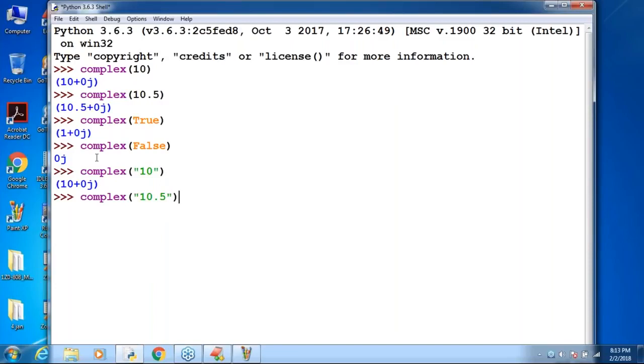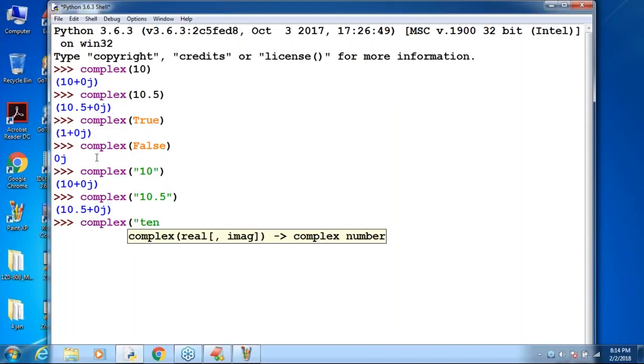Respond. What is the answer? 10.5 plus 0j. Next, I'm taking complex of '10' as a string. Are you getting complex of '10'? What is the answer we are going to get?